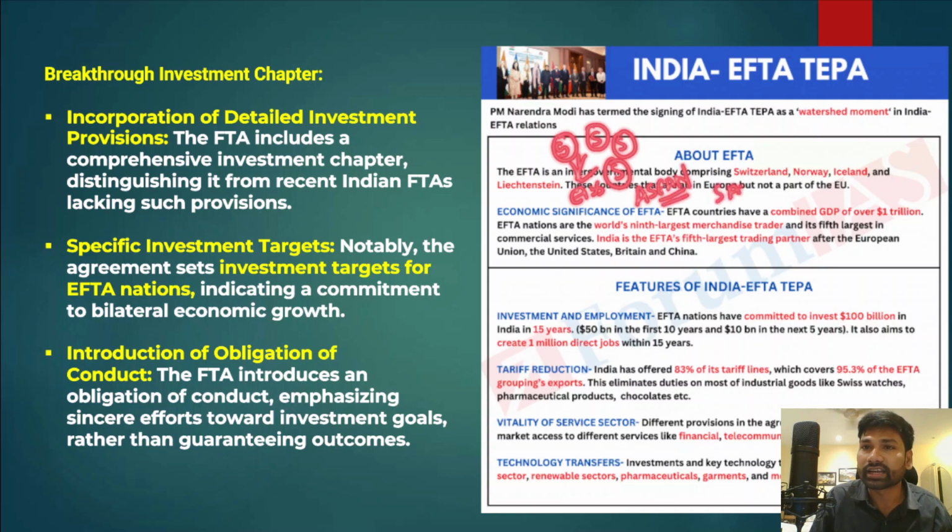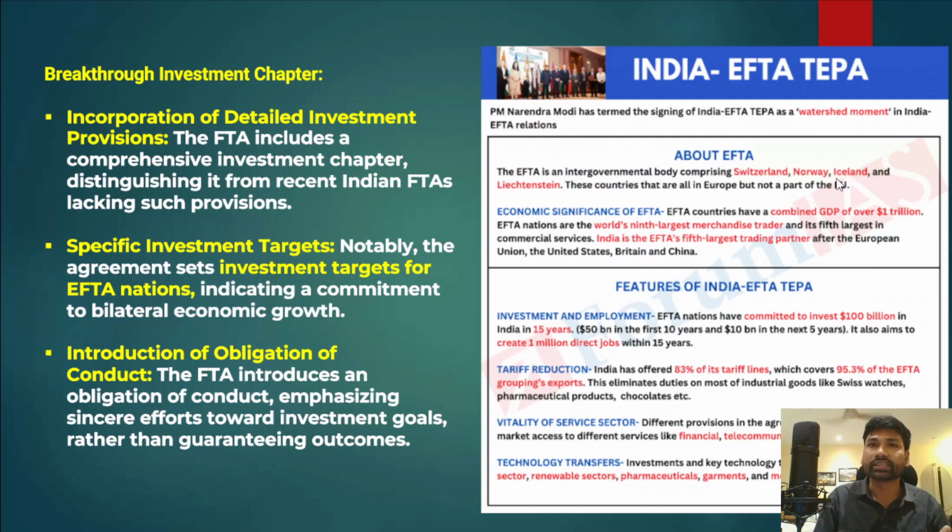SAARC is an intergovernmental organization, because multiple countries come together and establish these associations. In a similar way, the European Free Trade Association is also an intergovernmental body comprising 4 countries: Iceland, Norway, Switzerland, and Liechtenstein. All these 4 countries are part of Europe, but they are outside the European Union.